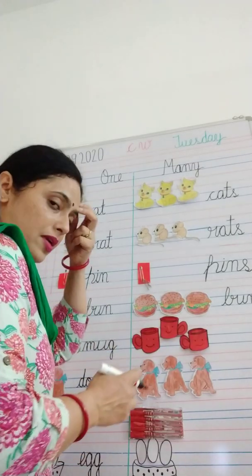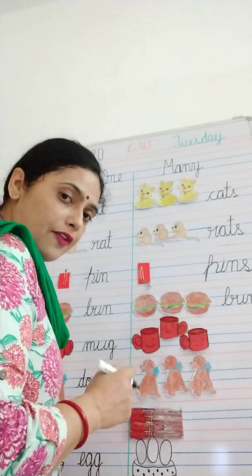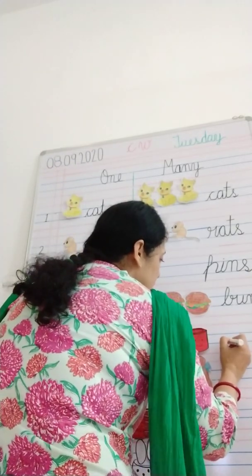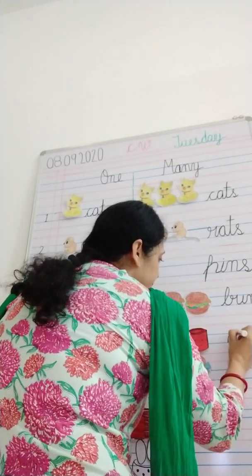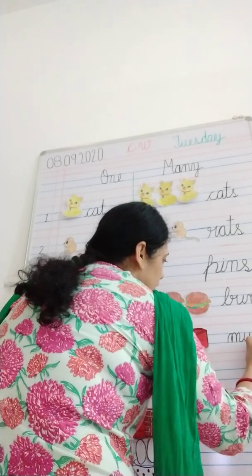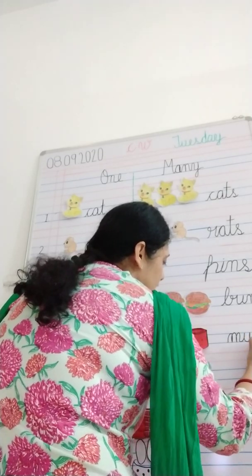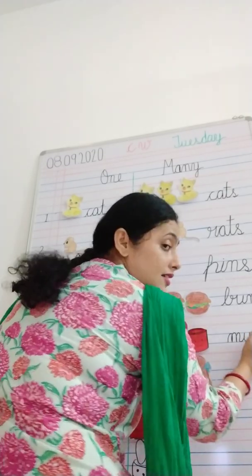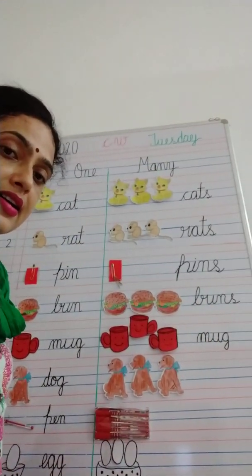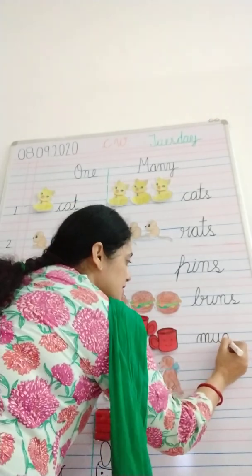We can have more mugs also. So here we have to add s. How are we going to write it? Mugs. M, U, G, and which letter will come to make it many? S. M-U-G-S. Mugs.